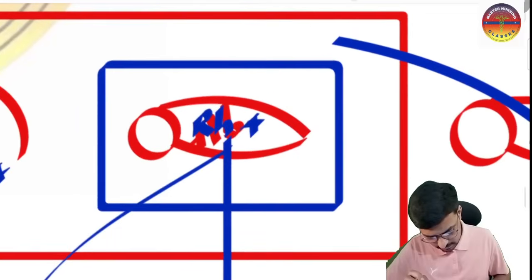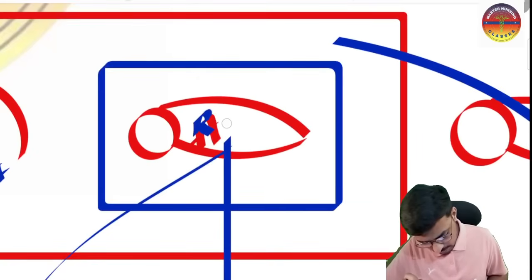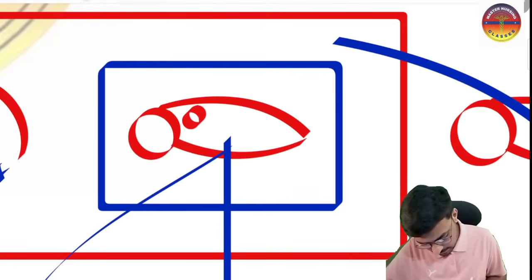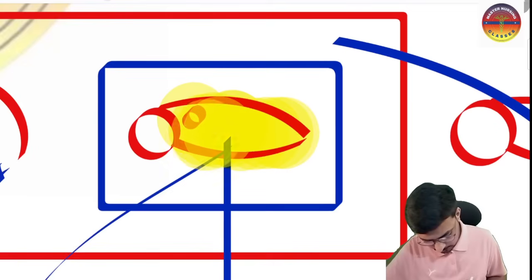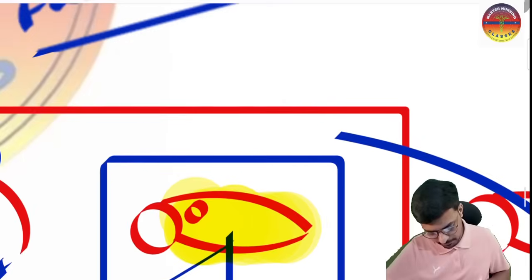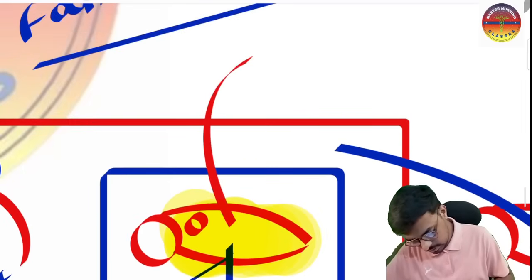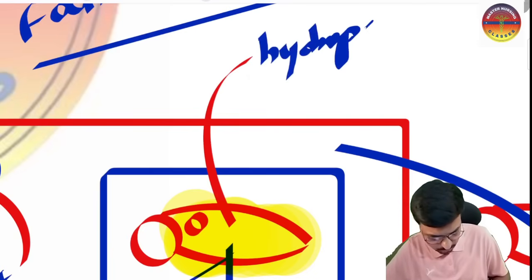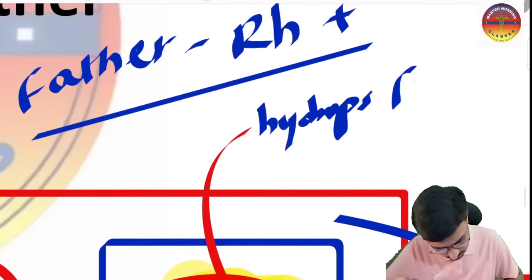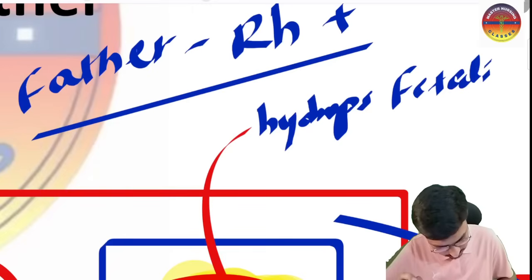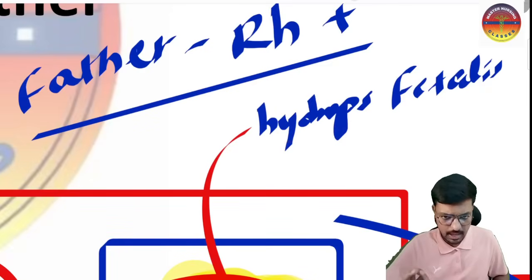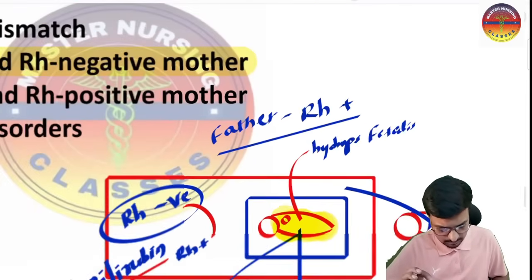Now inside the fetus body, lots of RBCs get broken and lysis is happening. The fluid which is inside the cell comes out, and the entire body of the fetus will be filled with fluid. We call that hydrops fetalis. Hydrops means the accumulation of water inside the fetus body. So RH incompatibility may lead to hydrops fetalis. Please do remember, this is for your exam.